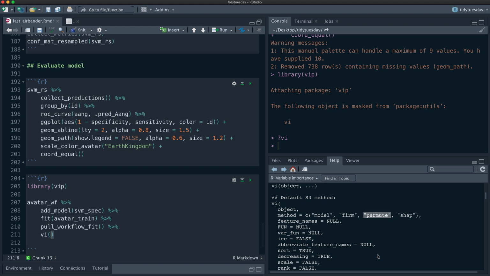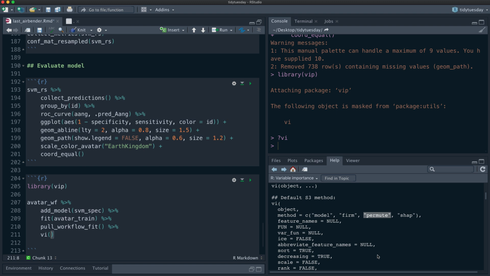The way permutation-based importance works is, you have a model that's kind of like a black box, and you want to understand what is driving the model to make predictions, at least on a global scale.